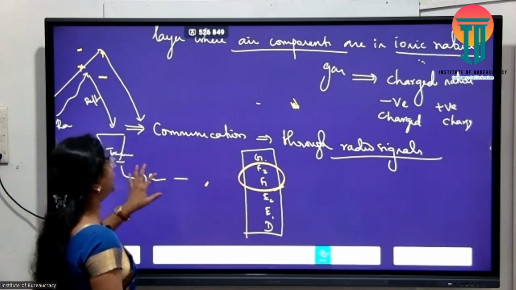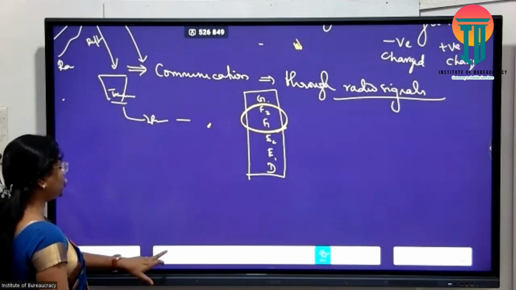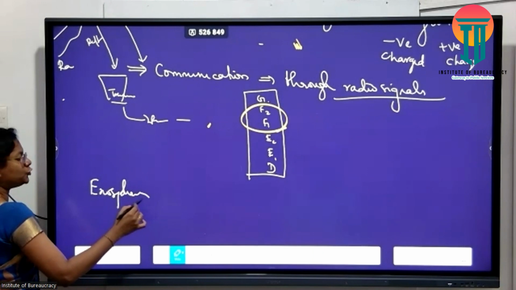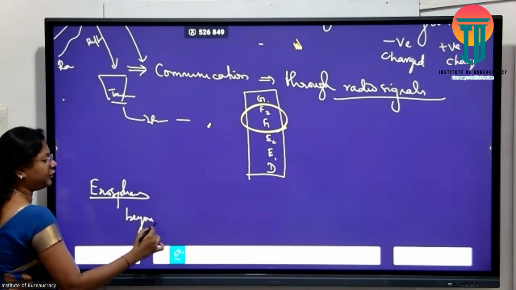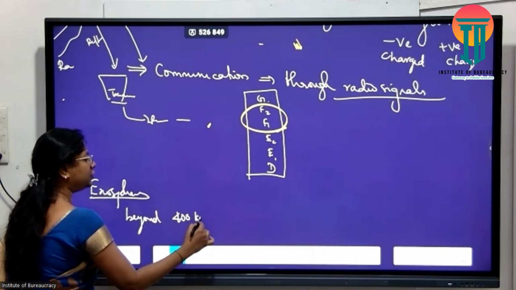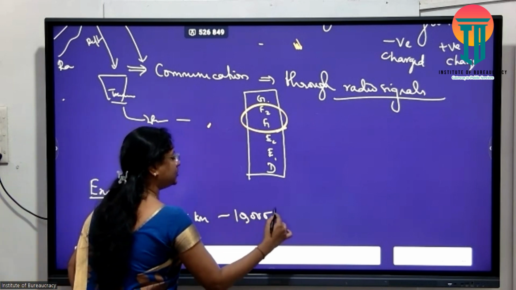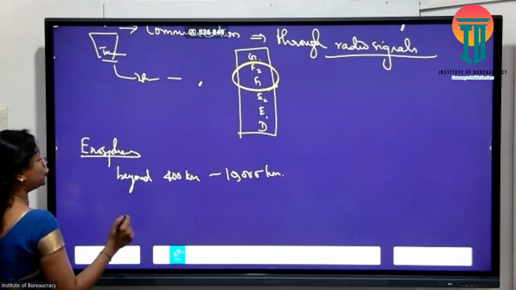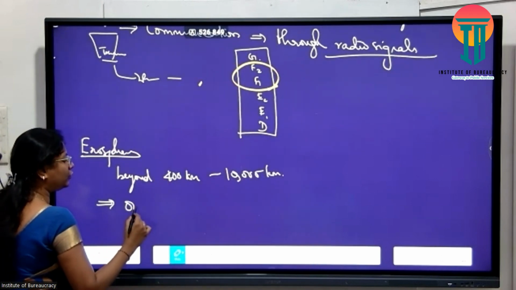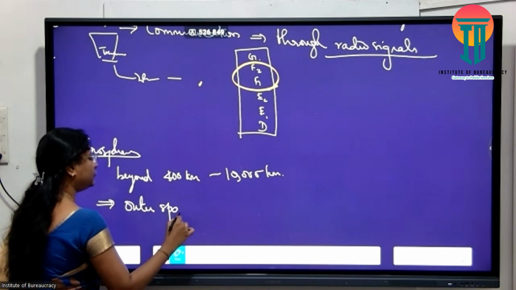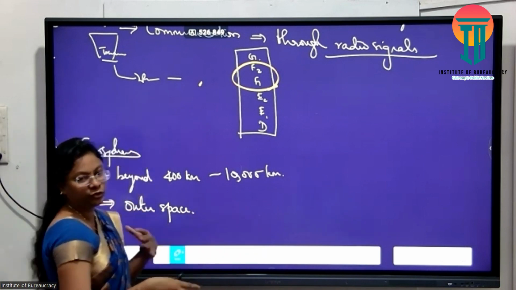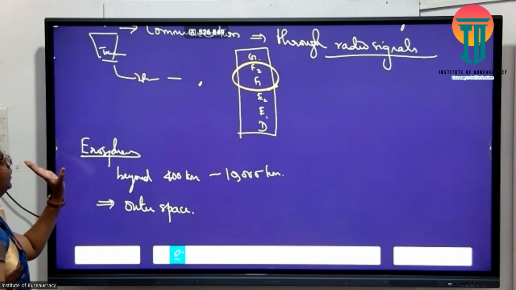Okay, and the last one, what is last one? My exosphere. Exosphere, that is beyond 400 kilometers, up to 10,000 kilometers. The most extended sphere is my exosphere and is referred to as your outer space. Most of the air has a more thinner component, no air அப்படினே சொல்லலாம். Okay, extend ஆயிட்டே இருக்கும்போது the exosphere.